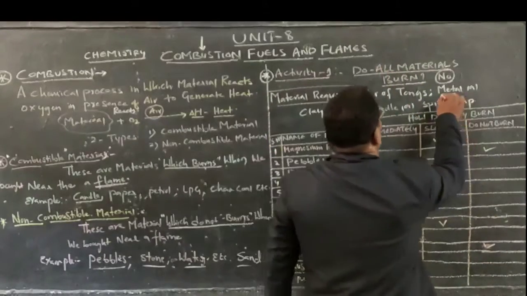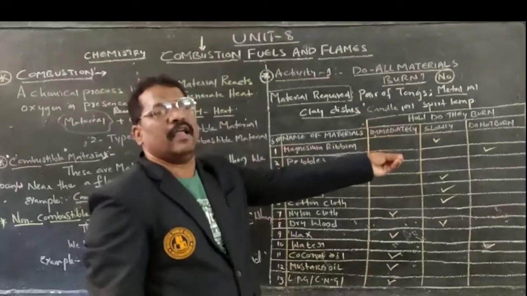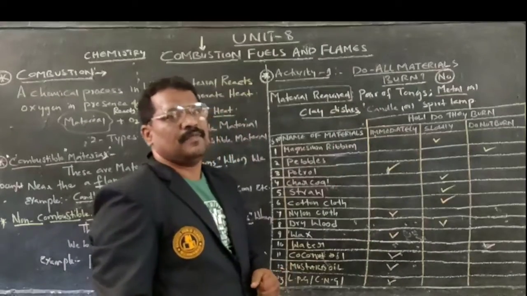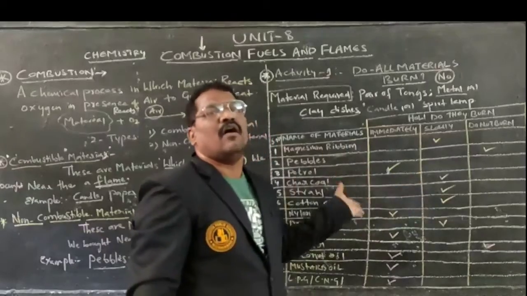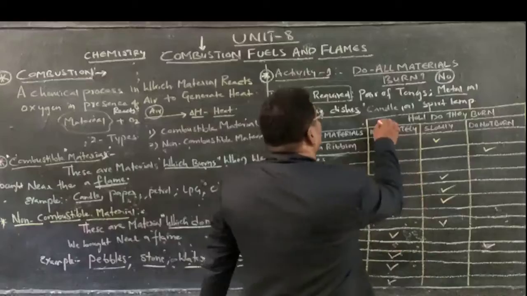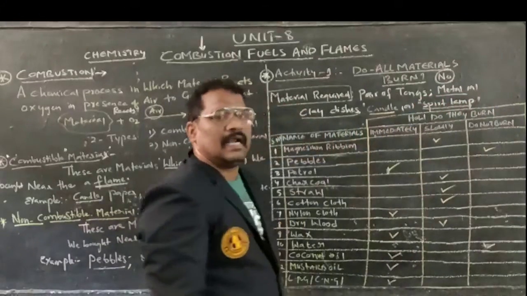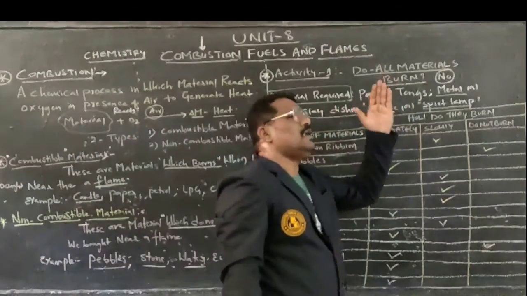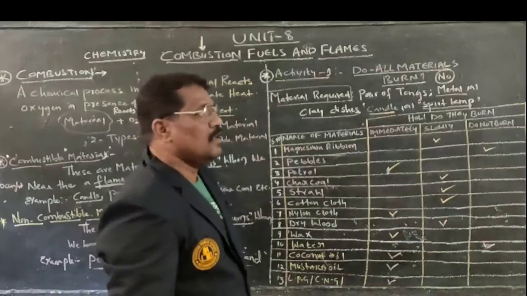Next, metal or clay dishes, to identify whether a material is combustible or non-combustible, whether it burns immediately, burns slowly, or does not burn. Next, a candle or a spirit lamp. These are all the materials required to perform Activity 1.